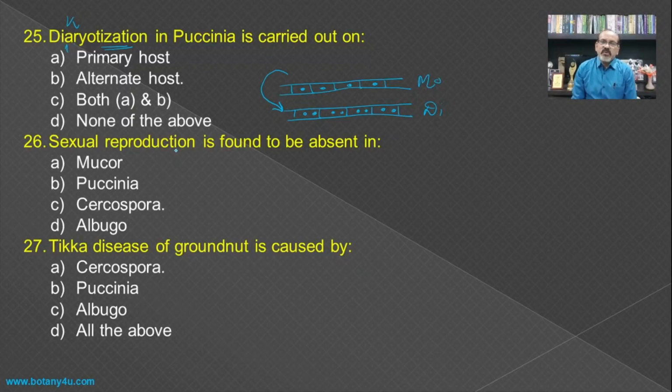And if we see this process of the dikaryotization, it is carried out on the barberry plant, and the barberry plant is an alternate host or the secondary host. Then sexual reproduction is found to be absent in. If we see these different organisms which are included in the syllabus, that is the Mucor, Puccinia, Cercospora and Albugo, you will find that here the sexual reproduction is found to be absent in the Cercospora. Then Tikka disease of groundnut is caused by the parasitic fungi, and that is a Cercospora.